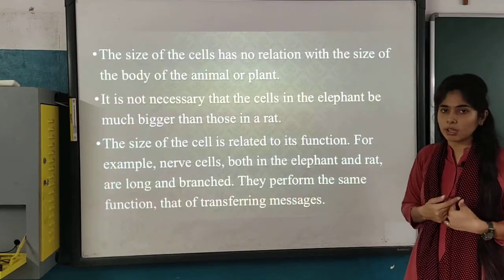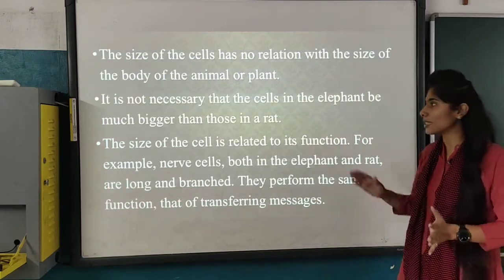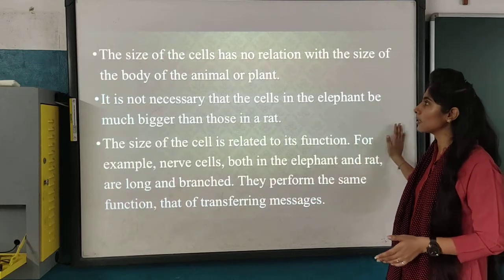In the same way, we are also having the transfer of the message by the nerve cells.